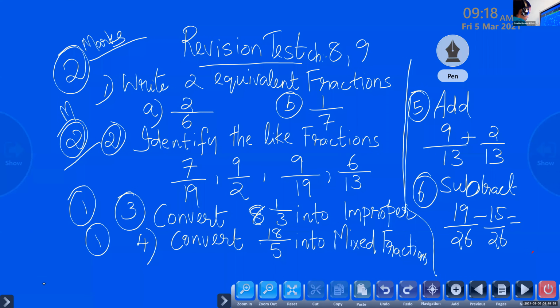Those who are doing revisions regularly and doing practice will get good marks. Those who are coming late, not attending the class, not writing anything, I don't know how they will write the exam.